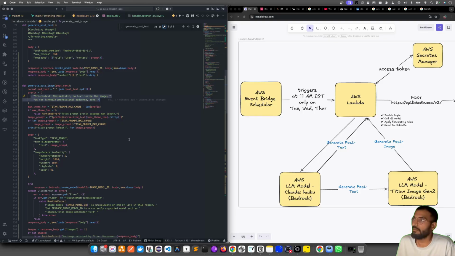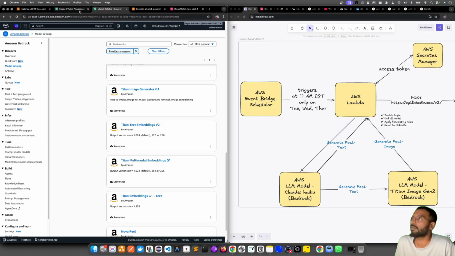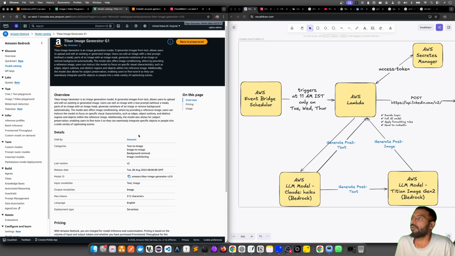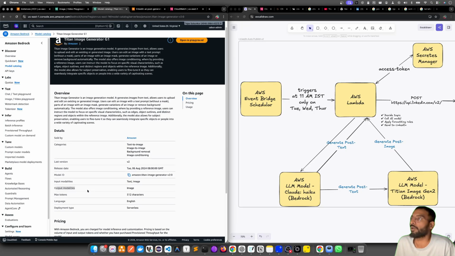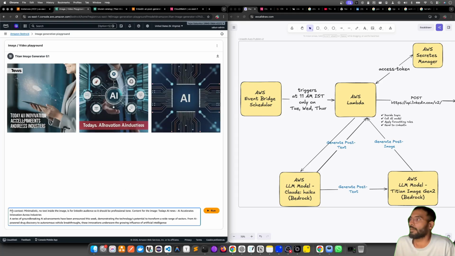Overall, just to give you a hint, I'm using the Titan image generator, as I said, to generate the images. The output of this model is an image. The input it takes is text. So I've opened the playground. This is what the pre-context is.